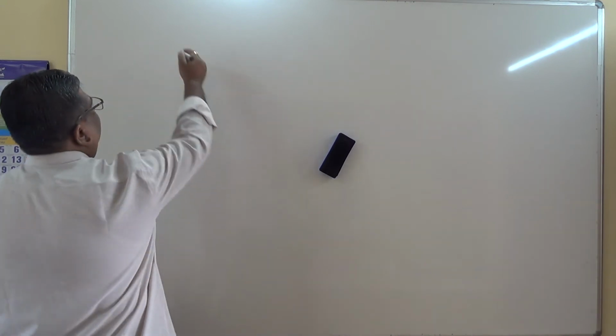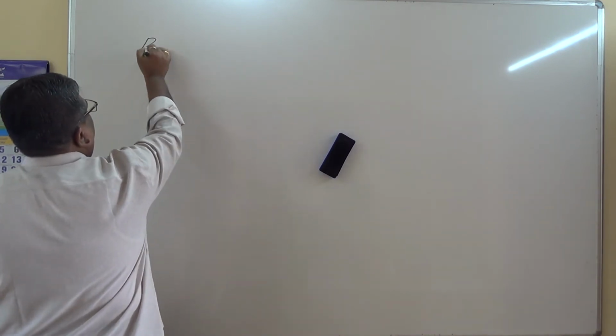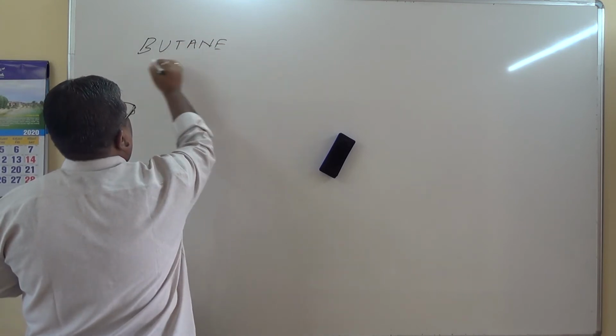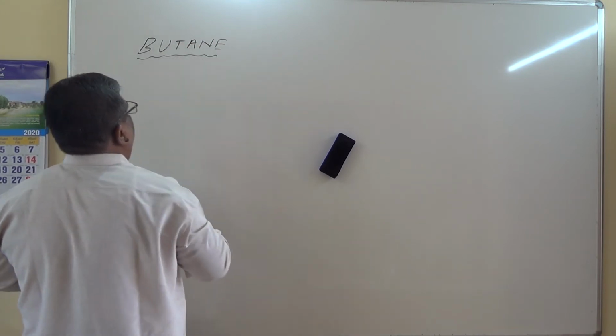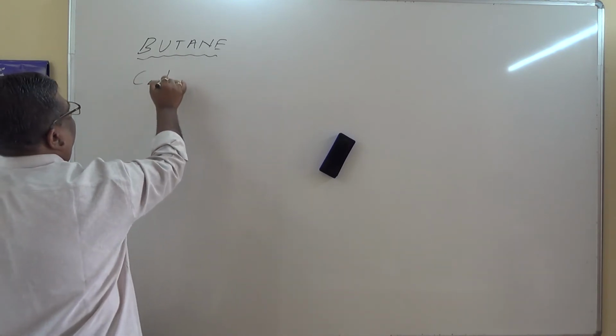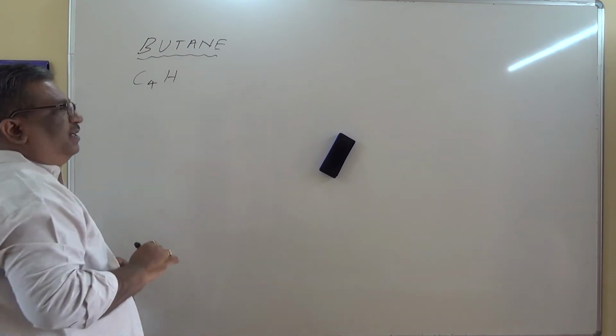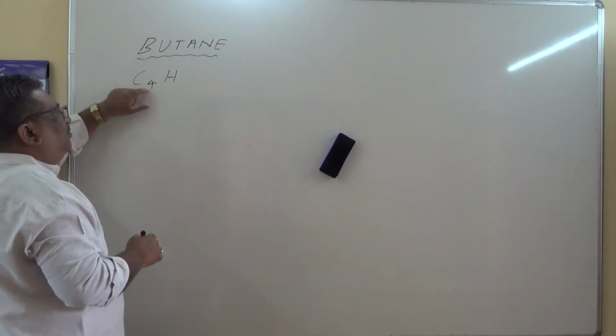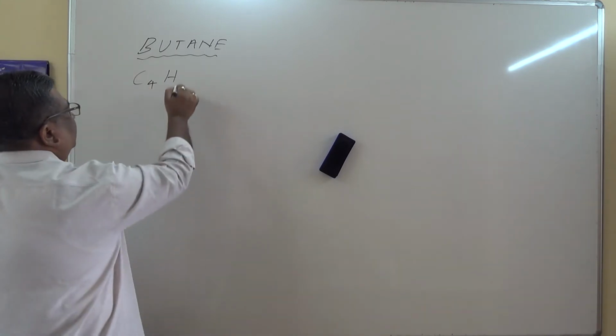Let us discuss isomers of butane. Molecular formula butane, C4, it is CnH2n plus 2. CnH2n plus 2 means 4 times 2 is 8, plus 2, 10.